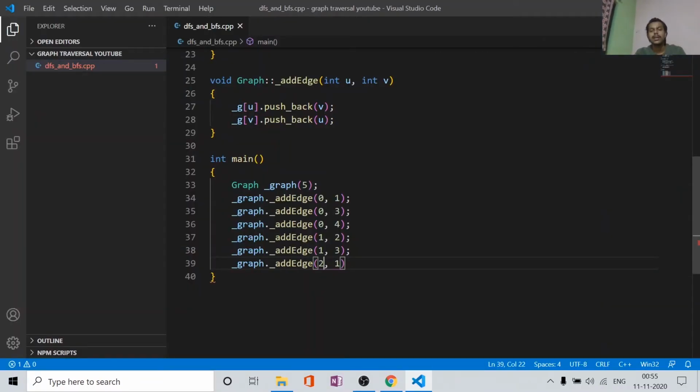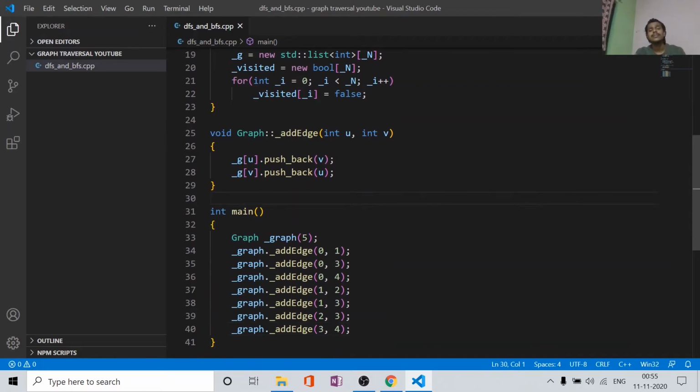So we will create 2 to 3, and from 3 we will have 4. So we are done with our graph creation.